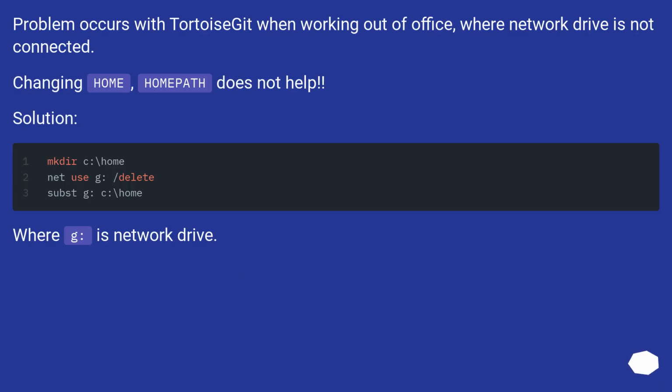Problem occurs with TortoiseGit when working out of office, when the network drive is not connected. Changing HOMEPATH does not help. Solution: where G colon is the network drive.